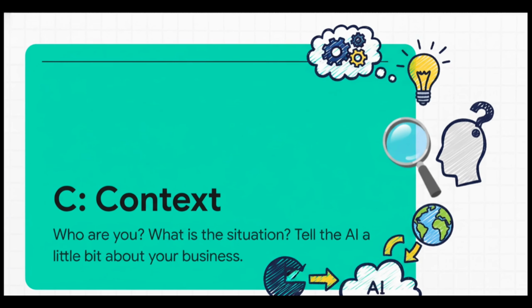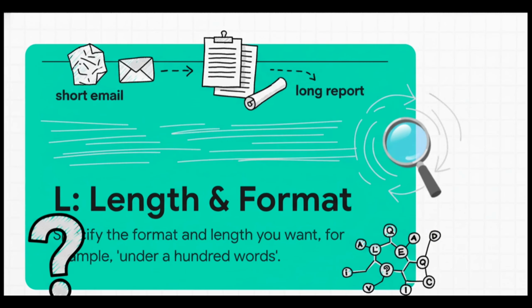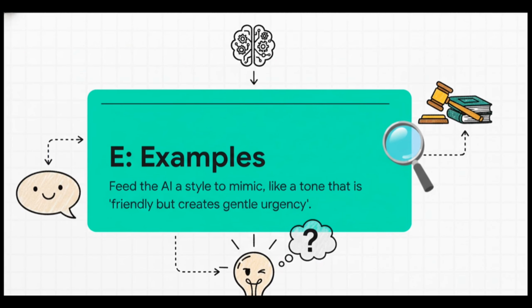Okay, first up is C for context. You got to tell the AI who you are and what's going on. Then you've got L for length. How long should it be? A few sentences, a whole page? Tell it. E is for examples.